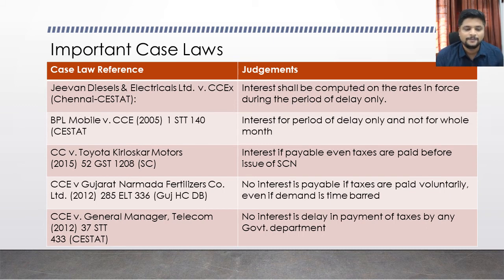The next case law is BPL Mobile, decided by CESTAT. It says that interest is for the period of delay only and not for the whole month. For example, if your period of delay is only 10 days, you should calculate interest at the applicable rate only for the 10 days. You should not calculate it for the entire month.